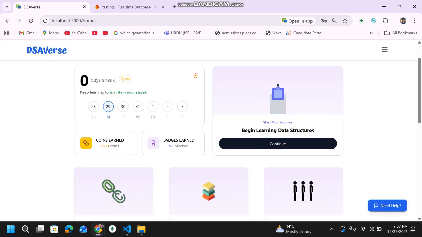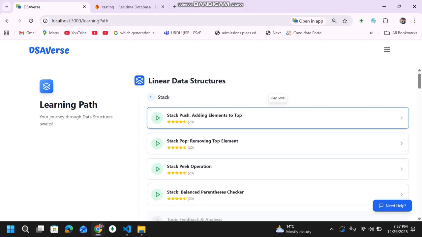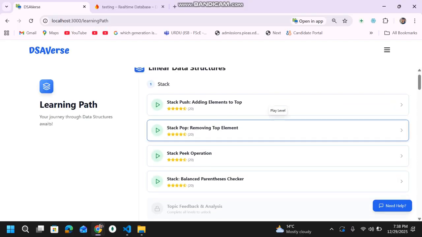This is another user. You can see the difference in the coins. I logged in with this user for a reason, because this user specifically is an admin, just to show you the admin panel. But first I'll show you the learning plan. This is your learning plan. In here you can see different topics and their games.